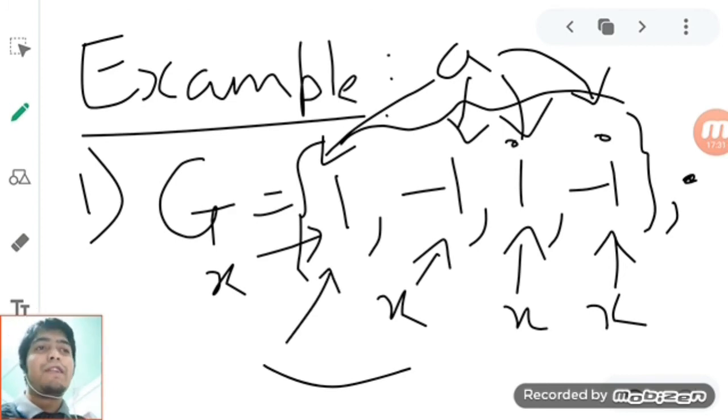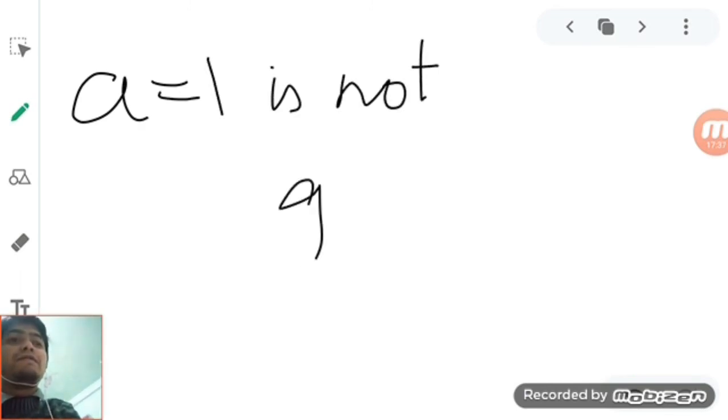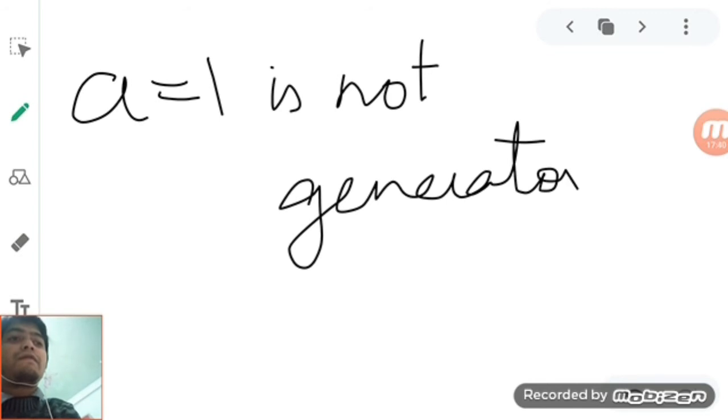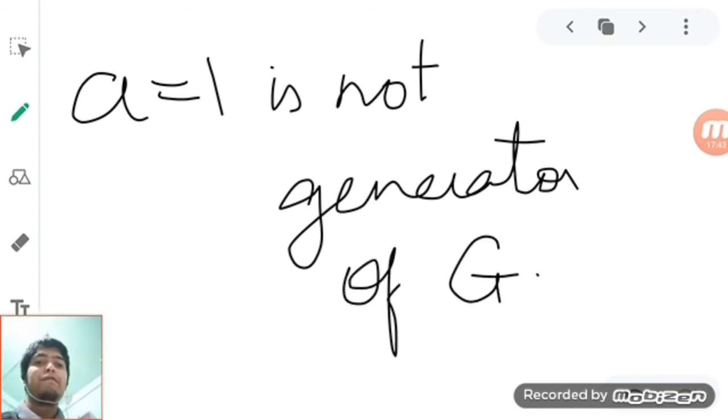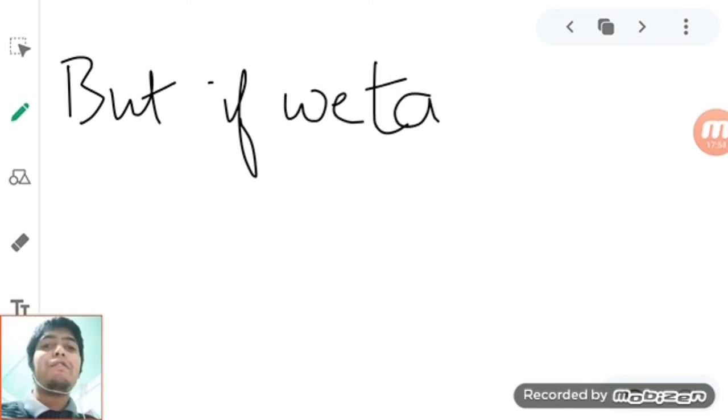So a equal to 1 is not a generator of the given group 1, minus 1, i, minus i. Sometimes a group may or may not have a generator. If it has a generator, then it will be a cyclic group. If it does not have a generator, it won't be a cyclic group.